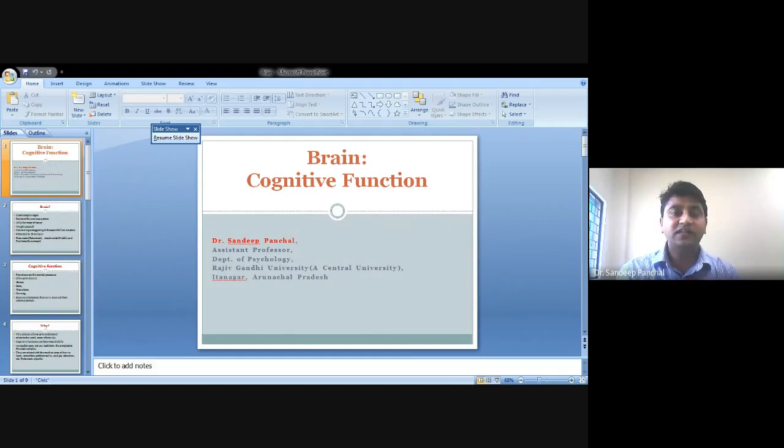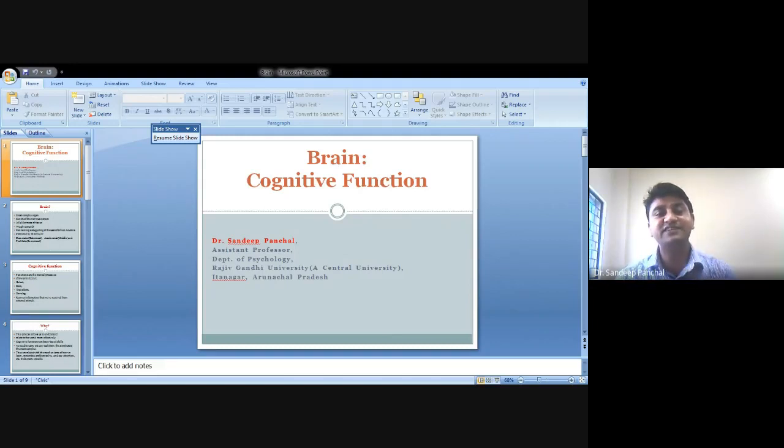Now, let's come to the cognitive functions. What are the cognitive functions of the brain? How can we understand their meaning? Cognitive means mental process. All mental processes are known as cognitive functions. Cognitive functions allow us to receive information from the environment.